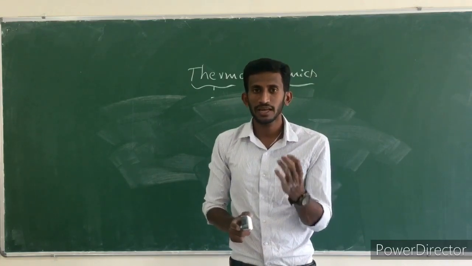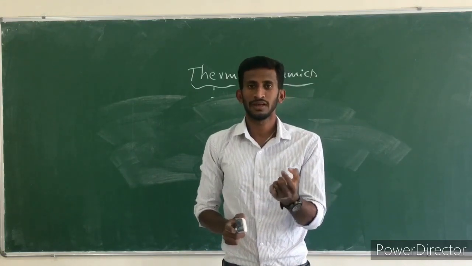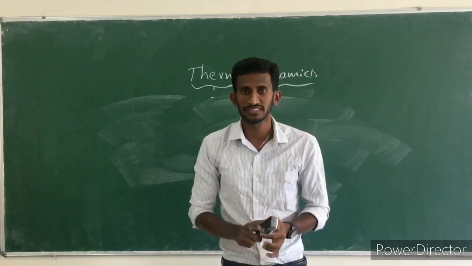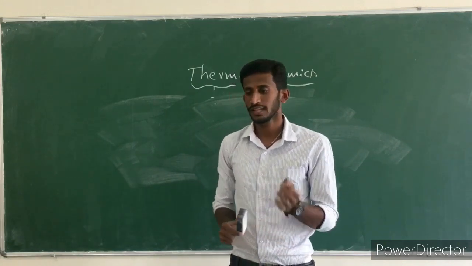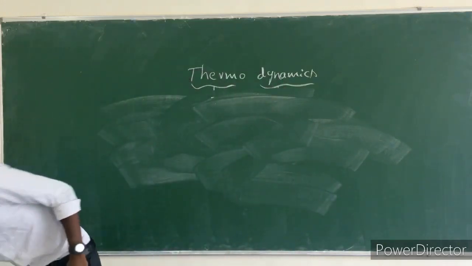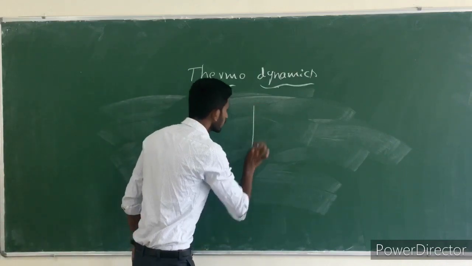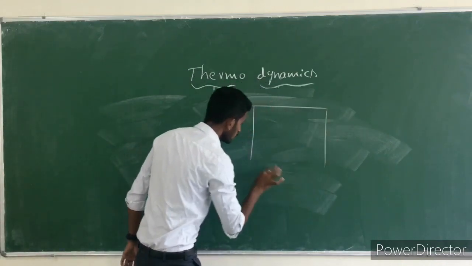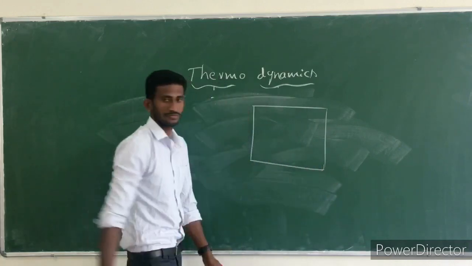Now, if I take a solid material and I give heat to that system, what happens? Let me explain. So, I will take a solid system.